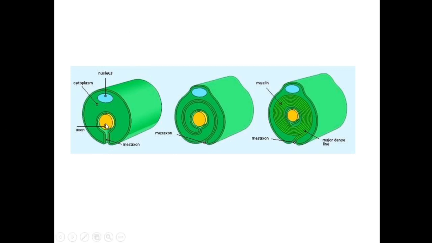You can see this is an axon which is surrounded by, initially in the cleft of the Schwann cell is present an axon, and in the myelination process the nucleus comes on the outer side, and the Schwann cell starts winding around the axon, and then it deposits its cell membrane in the form of these concentric layers or the concentric lamellae, and that's the reason that the myelin sheath is actually the cell membrane of the Schwann cell.